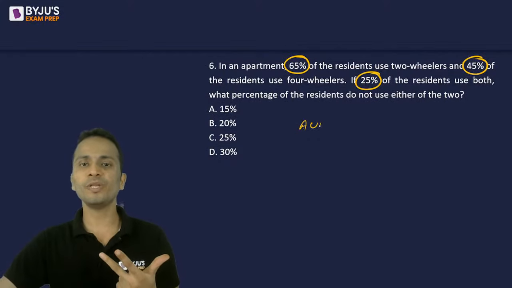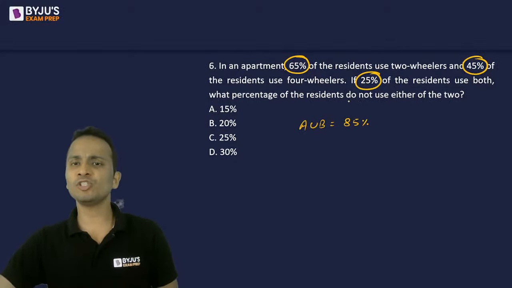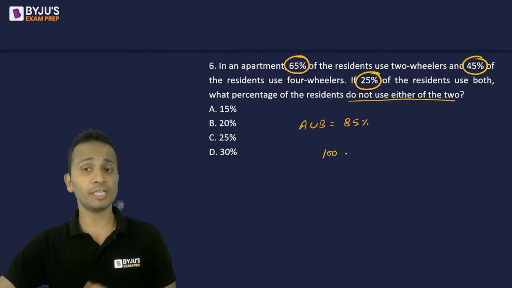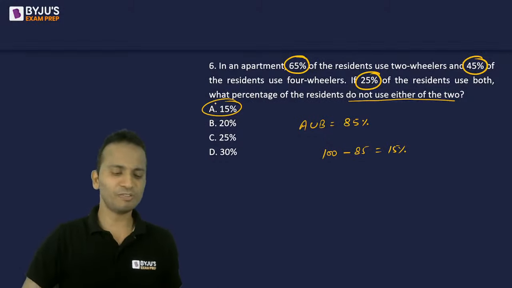So A union B is equal to 85 percent, right? What percentage of residents do not use either of the two? So it will be 100%, the total, minus 85. That is equal to 15%. So the correct answer should be 15%.